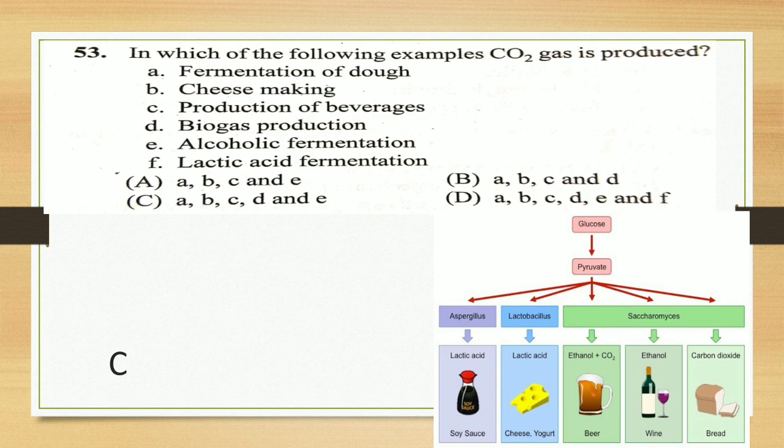Leaving one, in every process carbon dioxide gas is produced. The answer is C. Fermentation of dough, cheese making, beverages making, biogas and alcoholic fermentation all produce carbon dioxide, but not lactic acid fermentation. The answer is C.